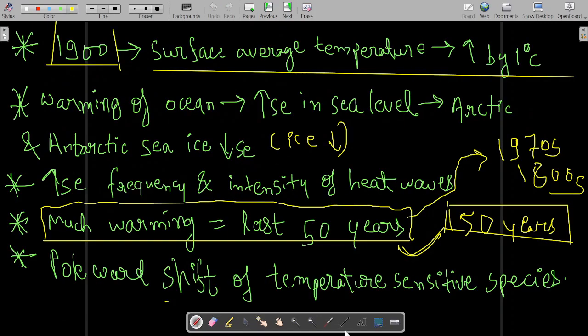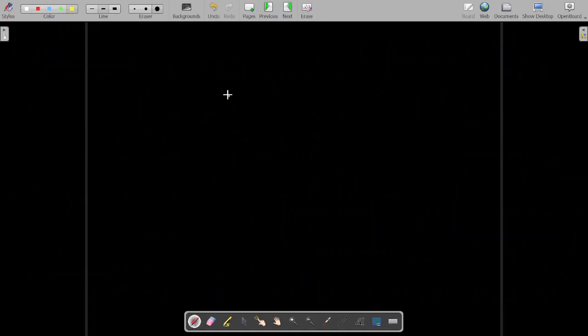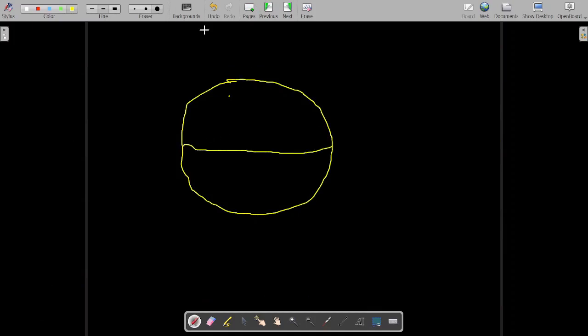Poleward shift of temperature sensitive species. Now what does it mean? Climate change has led to poleward shift of temperature sensitive species. Let's understand the meaning of this particular statement. Now you already know that this is your equator.